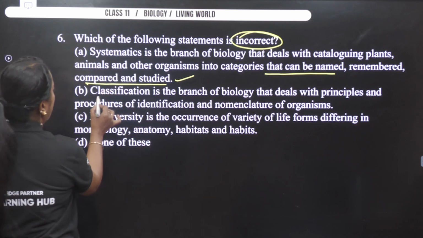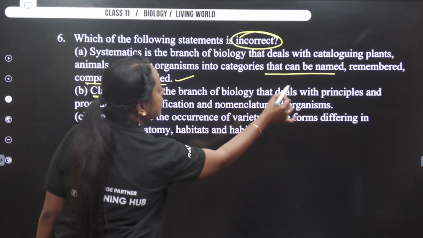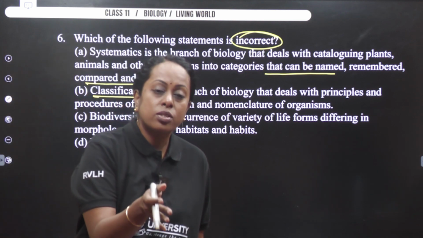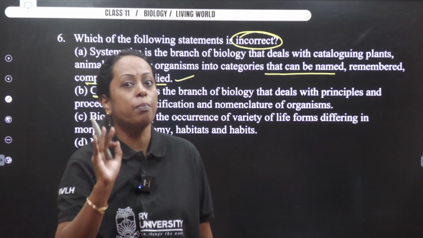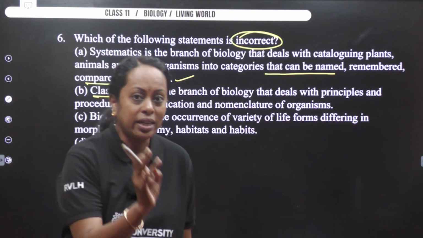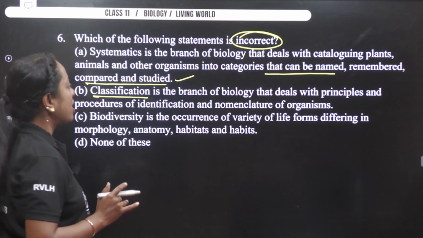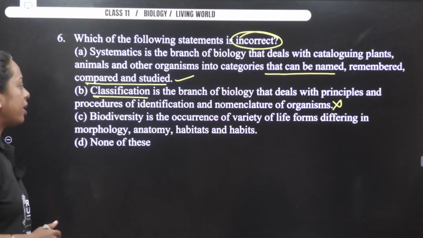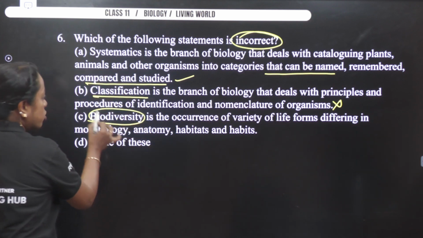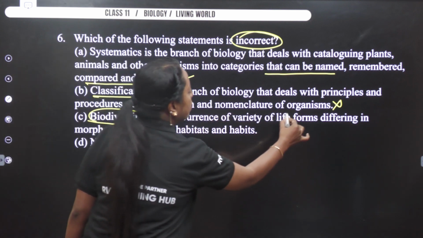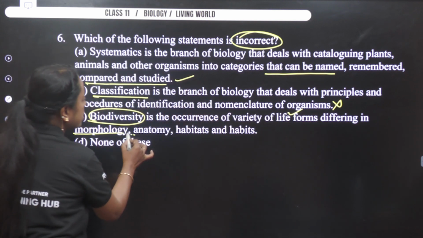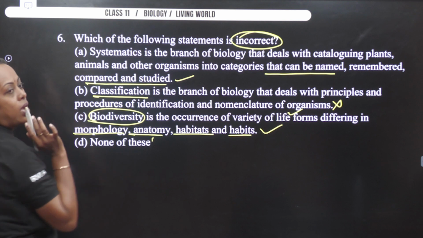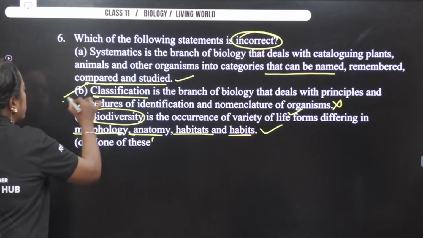Now this second option starts with classification is a branch of biology that deals with the principle, procedure, identification, nomenclature. No, we studied taxonomy is divided into 3 important parts. First is identification, then comes nomenclature, and the third one is called classification. So let me just put a cross mark for option B and let's see what C and D are telling. Biodiversity, diversification of life forms, is the occurrence of a variety of life forms in different morphology, anatomy, habitats and habits. It's a correct definition. None of these, okay? So the answer for this particular question becomes option B.